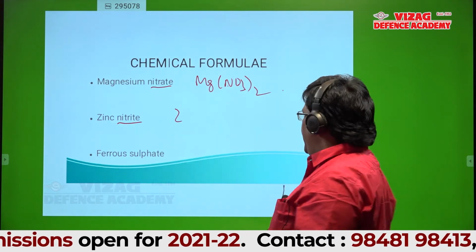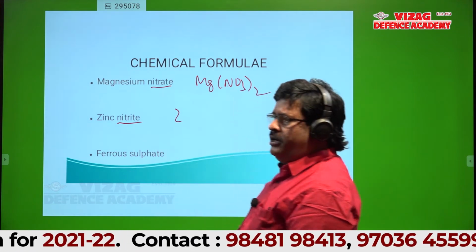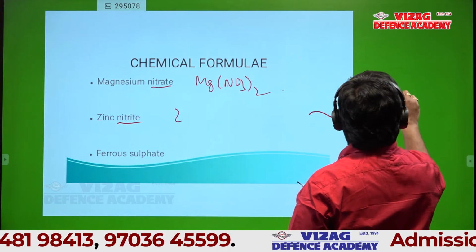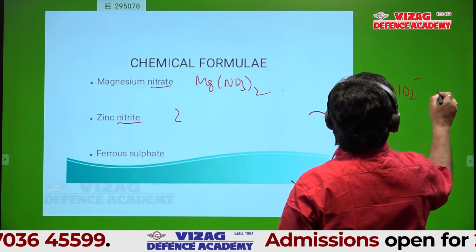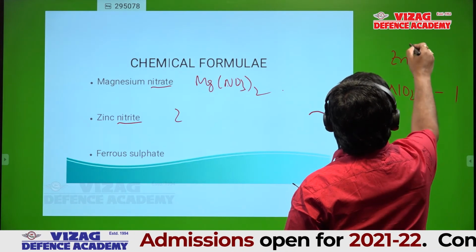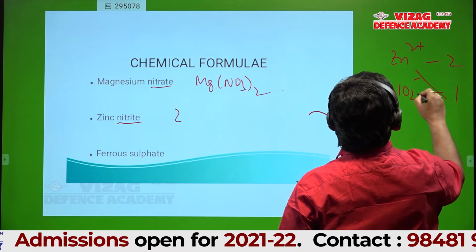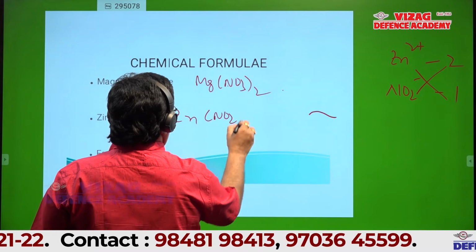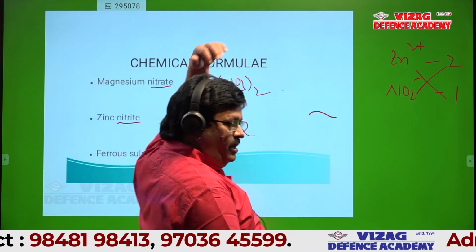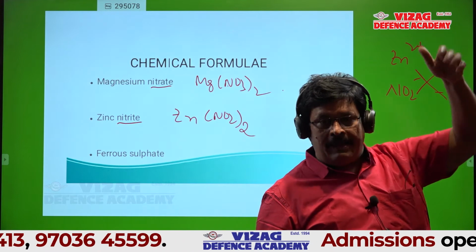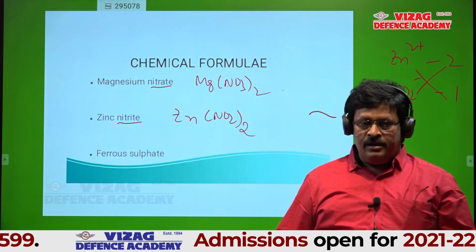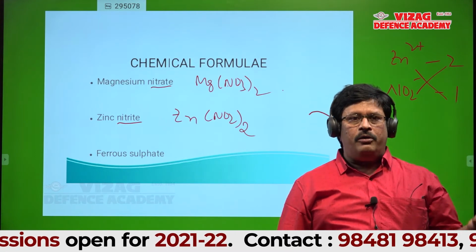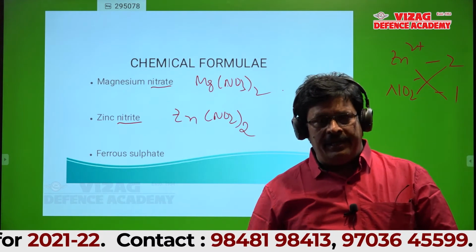Okay. Can anyone tell the formula of nitrite ion? NO2 minus. Yes. So valency is 1. Zinc is Zn2 plus. Valency is 2. Then what is the formula? Zn(NO2)2. Someone told ZnNO2, someone told ZnNO3. The previous one you wrote was nitrate, NO3, so how can nitrite also be NO3?